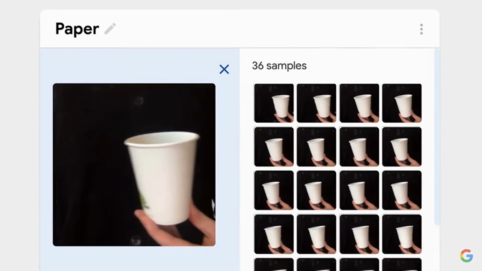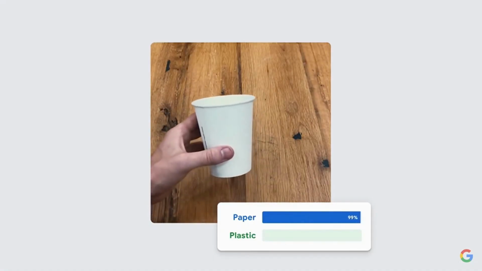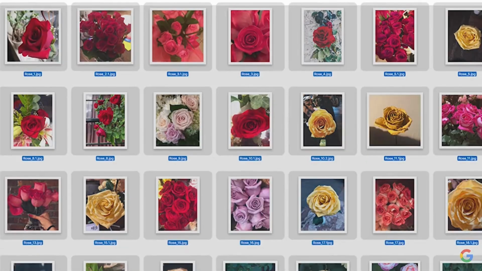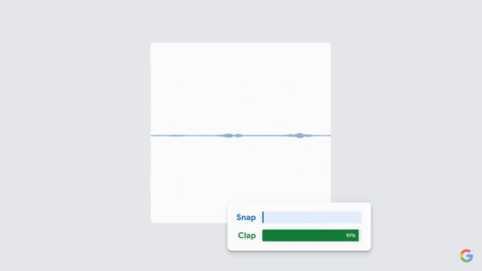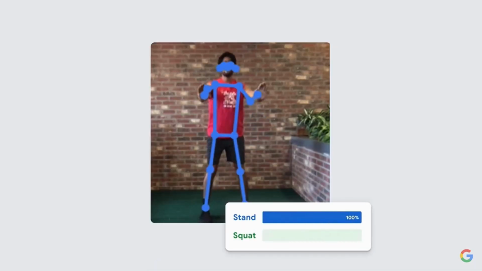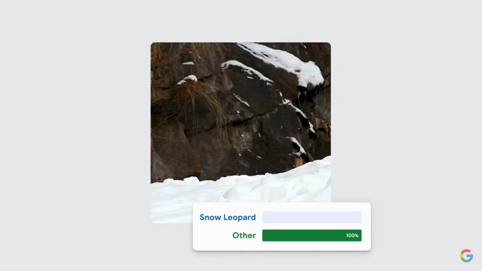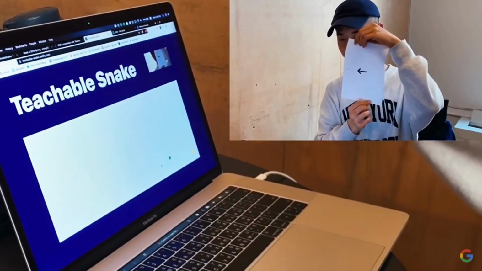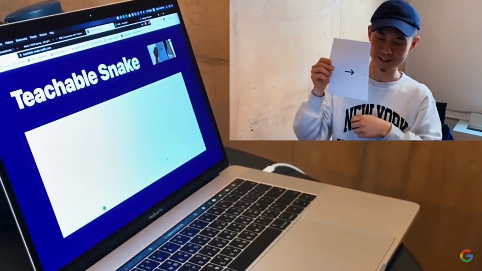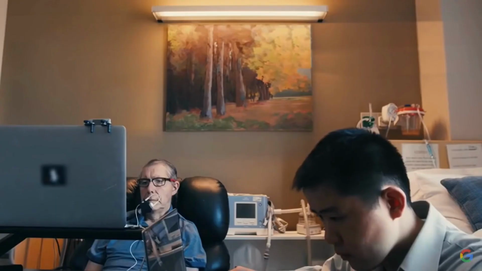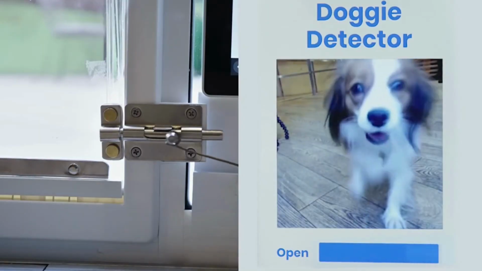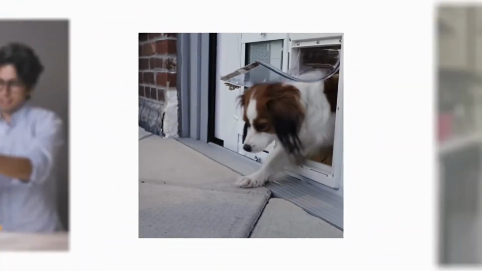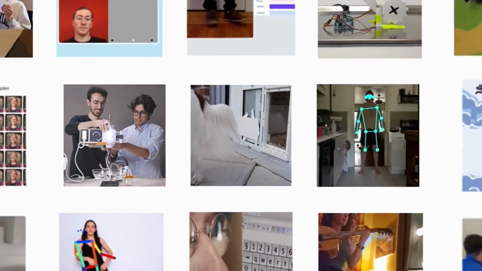With Teachable Machine, you can create custom models for all sorts of things. Using images, audio, or even poses. Personalized machine learning models for the things that matter to you. And folks have already been trying it out, using Teachable Machine in their own experiments, solving problems in their communities, or even just at home. Start creating and see where your ideas take you at g.co.